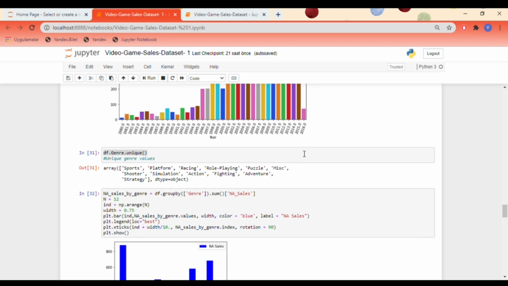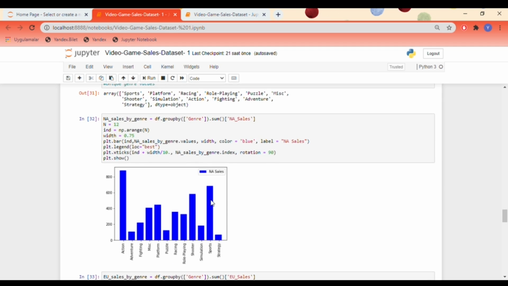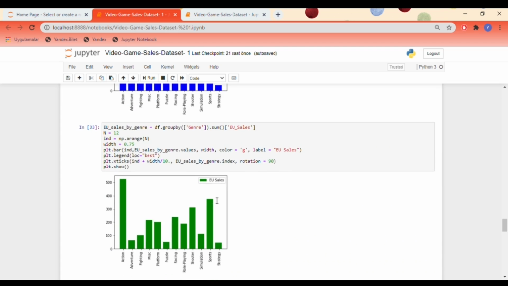We are expecting the most surprising results from Japan, because the Japanese culture is very different, and it will tell us if culture has an effect on people's choices on games. So, the most preferred game genre is action in North America. Top 3 genres are action, sports, and shooter games. In the Europe market, top 3 genres are action, sports, and shooter games.